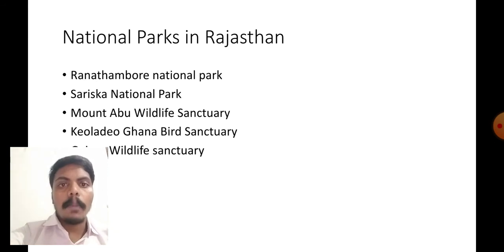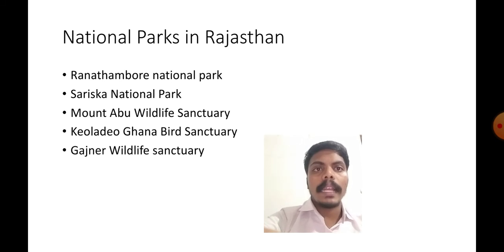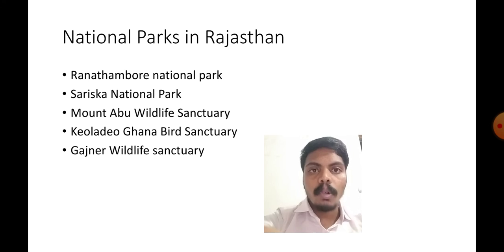Next one, I promise to make every state's national parks. Today we will discuss national parks in Rajasthan. The first one, Ranthambore National Park. Second one, Sariska National Park. Third one, Mount Abu Wildlife Sanctuary. Fourth one, Keoladeo Ghana Bird Sanctuary. And fifth one, Gajner Wildlife Sanctuary. These are the wildlife sanctuaries or national parks in Rajasthan.